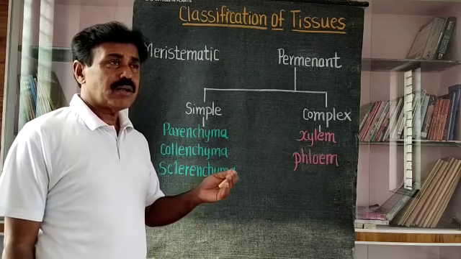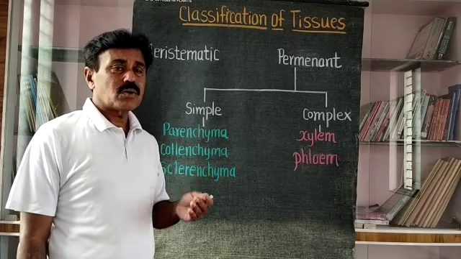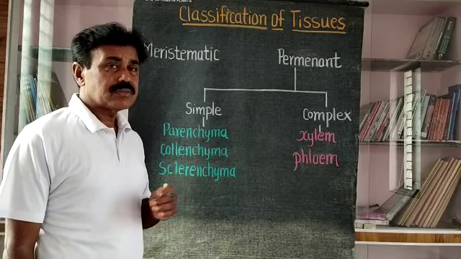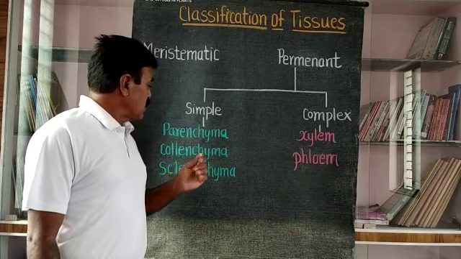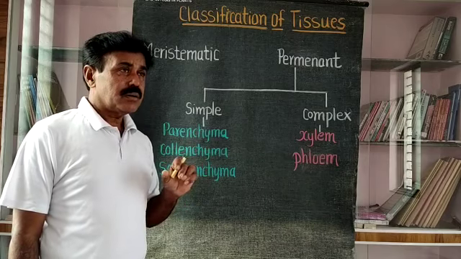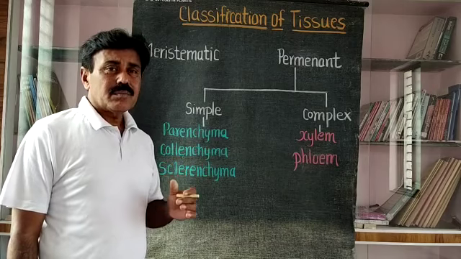That means parenchyma are of different types, aerenchyma, chlorenchyma, all living cells, and they have different functions.